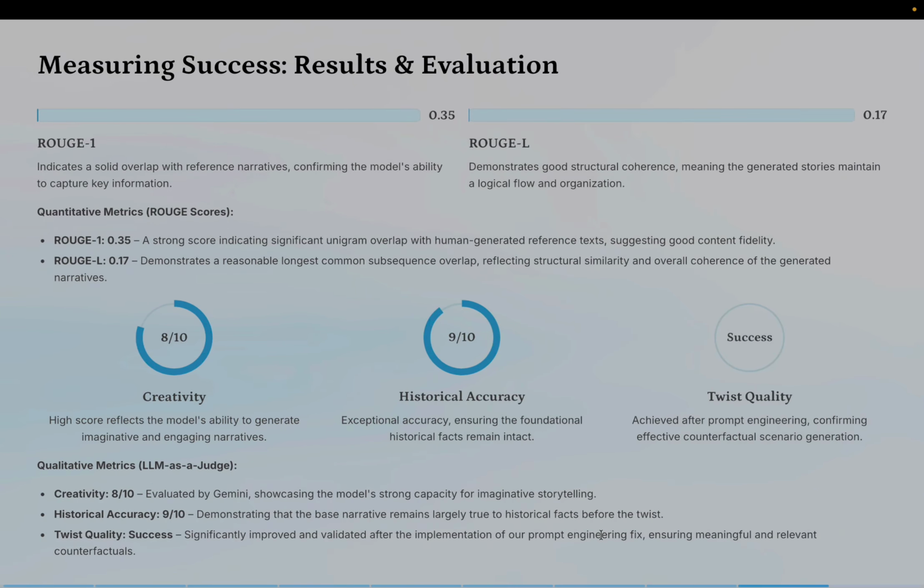So we evaluated the model using ROUGE scores. It ensured the narration was good. We incorporated LLM as judge, which rated creativity, historical accuracy, and twist quality. Overall, the model is both factual and imaginative, which is exactly what we aimed for.